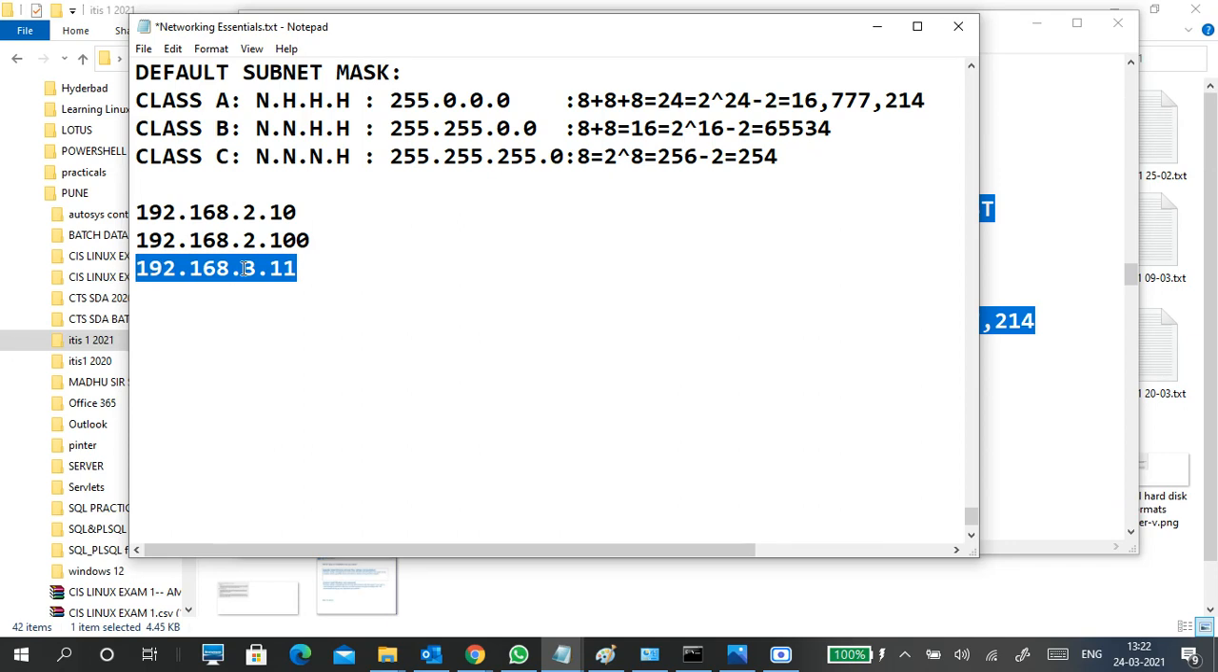Why? Because this is 3 and this is 2. There is a difference, right? So obviously the network portion is different, and the two with different network portions won't communicate with each other. Okay, so I put a 3. For example, if I use it like this,